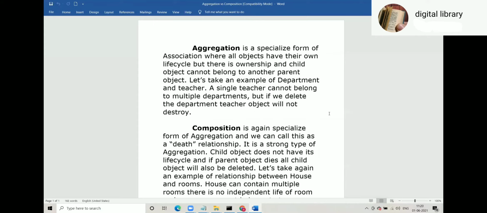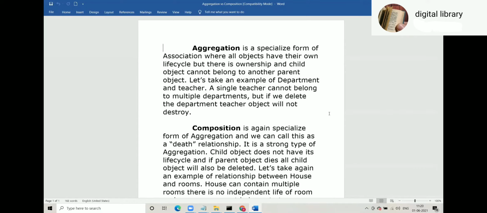Let's take an example of department and teacher. A single teacher cannot belong to multiple departments, but if we destroy the department, the teacher object will not be destroyed. Department has teacher, and not vice versa. So here department is a parent and teacher is a child. Now that teacher works for a particular department, that teacher cannot work for any other department. That's the rule of aggregation.